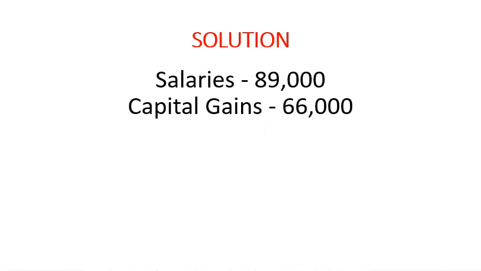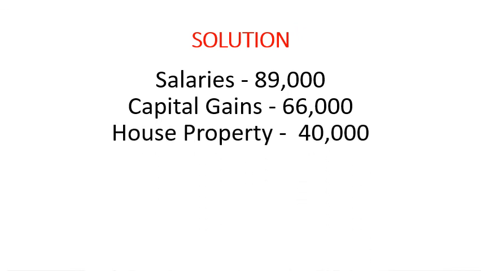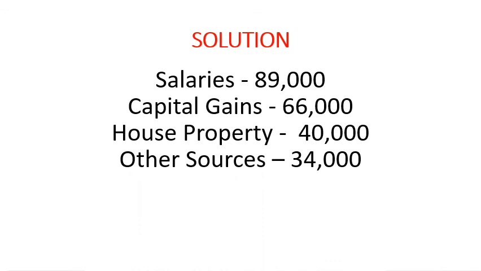Mr. Suresh has earned income under some heads of income, and we have to compute the gross total income. He has earned income from salaries, rupees 89,000. Next, income from capital gains, he has earned rupees 66,000. Next, he has earned income from house property, rupees 40,000. The next head is income from other sources, he has earned rupees 34,000.